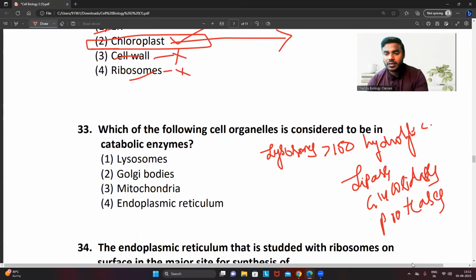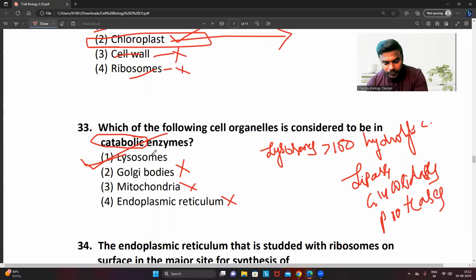So friends, what are these? They are all breaking down enzymes. That is what we can call catabolic enzymes. So catabolic enzymes are only present in the lysosome. The Golgi body does not contain any breakdown enzyme. It contains enzymes, but they are involved in the addition of sugars. Mitochondria, no. Endoplasmic reticulum is irrelevant. It is the lysosome which contains more than 150 different types of hydrolytic enzymes involved in breakdown, which are catabolic. Answer is 1.